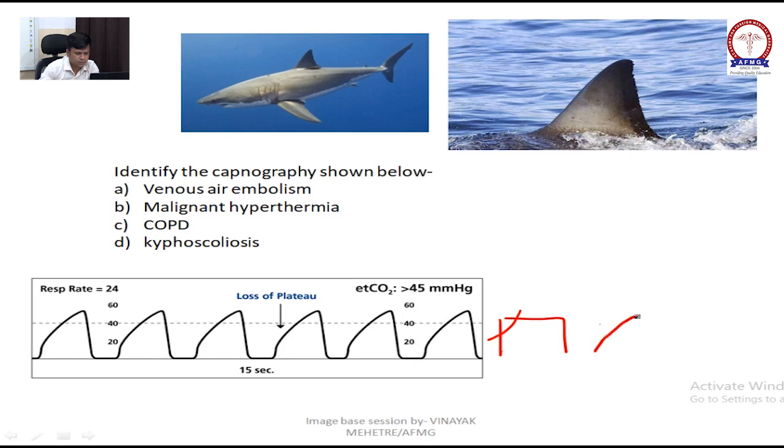Now it has gone up, from 90 to more. So there is an increase in alpha angle, right? It is called the shark fin pattern.